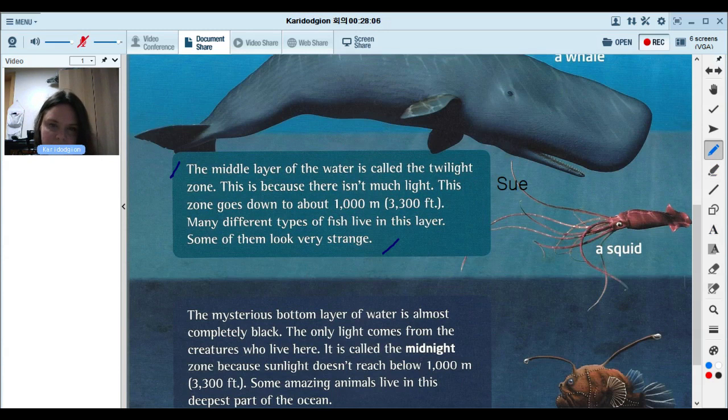The middle layer of the water is called the twilight zone. This is because there isn't much light. This zone goes down about 1,000 meters. Many different types of fish live in this layer. Some of them look very strange.